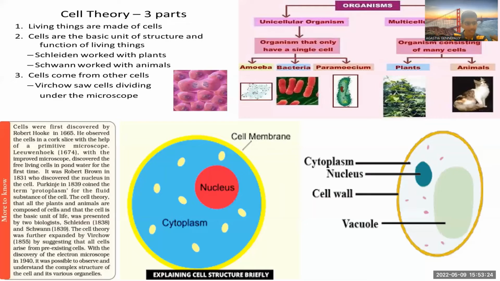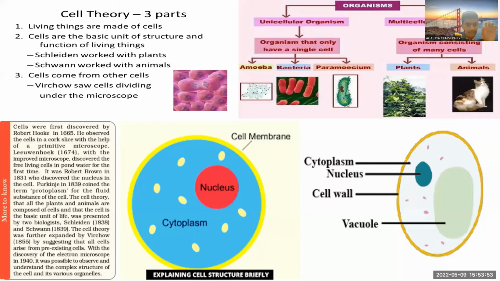We learned about the discovery of different parts of the cell, like the nucleus by Robert Brown. Is it Robert Brown? Robert Brown and Purkinje, who coined the term protoplasm, which is the living substance in the cell, or fluid substance. Without it, a cell is like a non-living product.